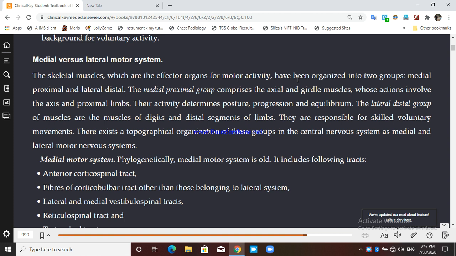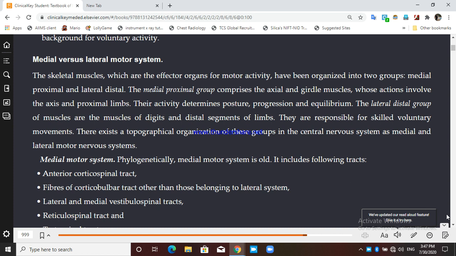Their activity determines posture, progression and equilibrium. While the lateral distal group of muscles are muscles of the digits and distal segments of the limb. They are responsible for some skillful voluntary movements. There exists a topographic organization in this group in the central nervous system as medial and lateral motor systems.